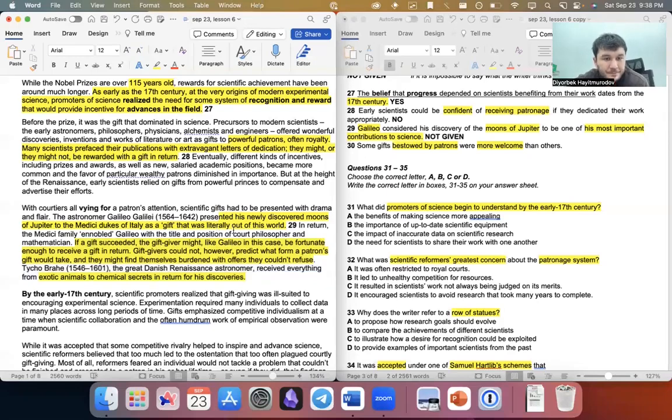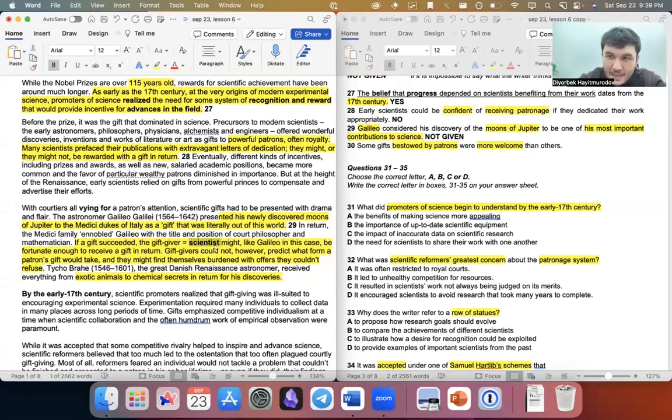So basically, look, Galileo, what did he give to the king? He gave to the king moons. That's my gift. And if a gift succeeded, and in Galileo's case it succeeded, the gift giver, who's the gift giver? The gift giver is the scientist, giving a gift to the king. In return, they might receive a gift.